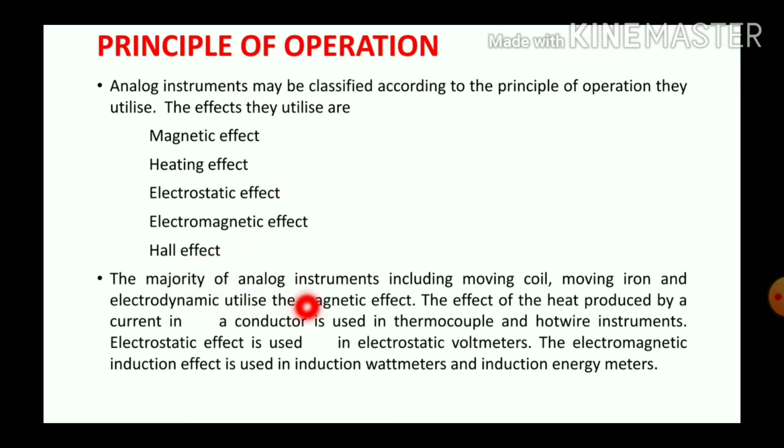The majority of analog instruments, including moving coil, moving iron, and electrodynamic type meters, utilize magnetic effect. The effect of heat produced by a current in a conductor is used in thermocouple and hot wire instrument. Electrostatic effect is used in electrostatic voltmeter. And electromagnetic induction effect is used in induction wattmeter and induction type energy meter.